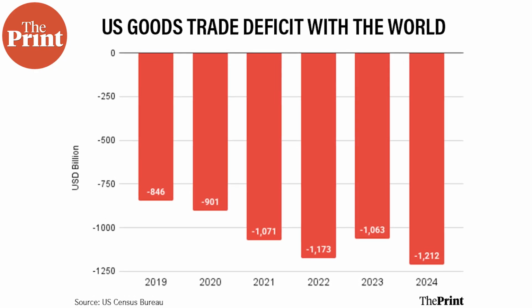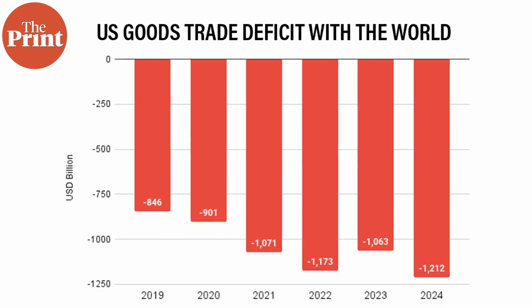One of the objectives is that the US is facing a trade deficit which has been rising over time, and for the year 2024, the trade deficit in goods has risen to more than $1 trillion. So that is one thing that he's trying to correct through the imposition of tariffs. It is arguable whether it can be done or not, but the objective is to correct the severe imbalance in trade, particularly with some of the countries that enjoy a huge trade surplus with the US.